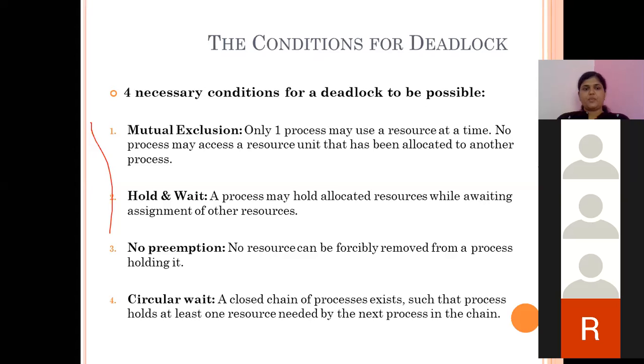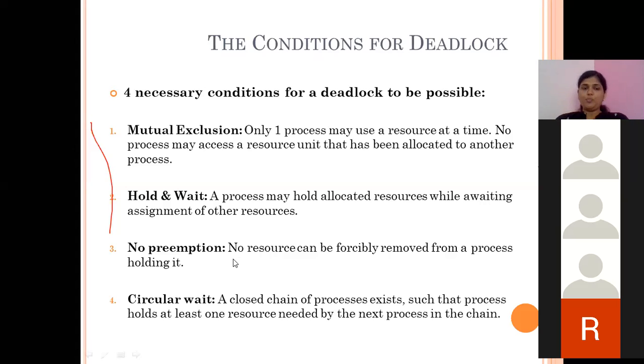Second condition, hold and wait. If the processes are holding some resource and also waiting for some other resource which is held by other processes, and such kind of processes are there in the system, there is a chance of deadlock to occur. Hold and wait means processes are holding some resources and they cannot complete their execution with only those resources which are with them. They are also waiting for some other resources.